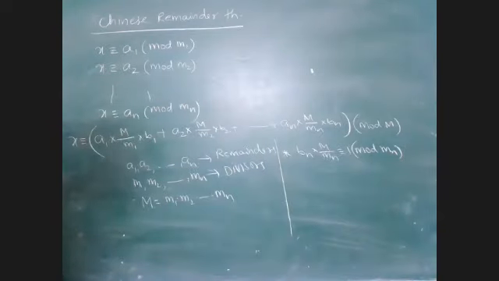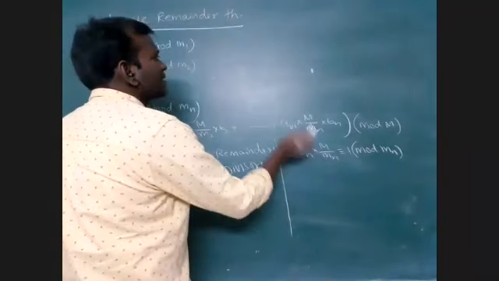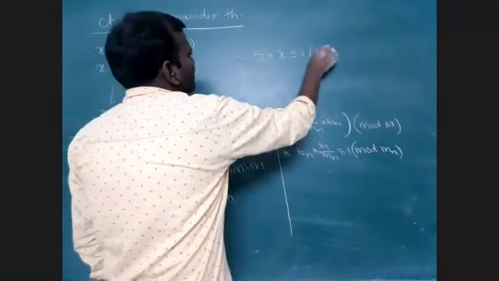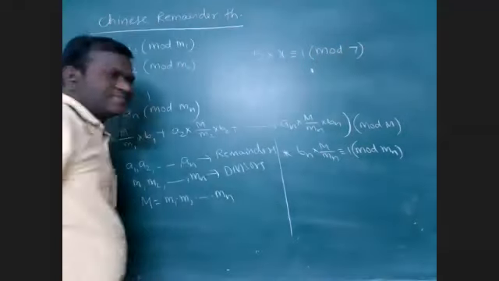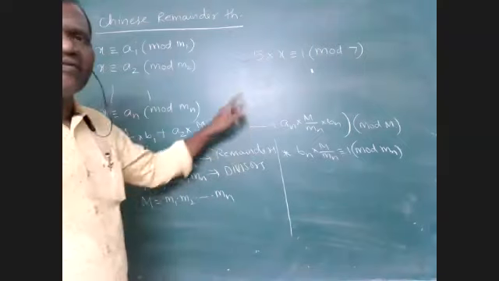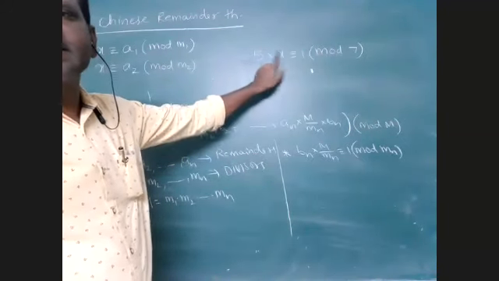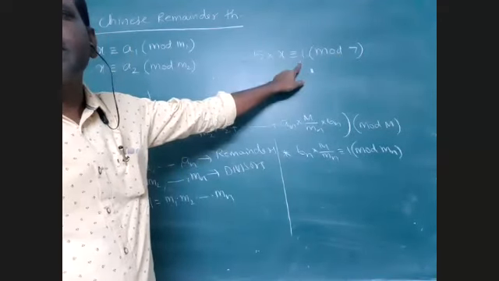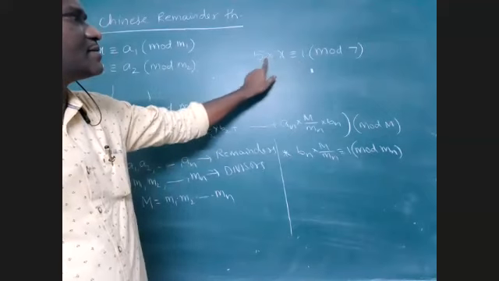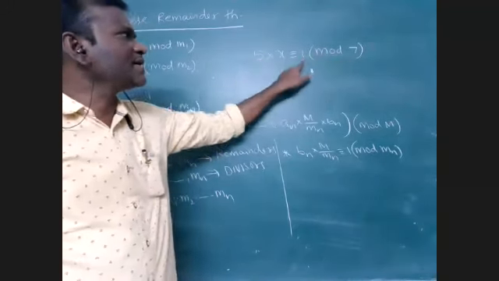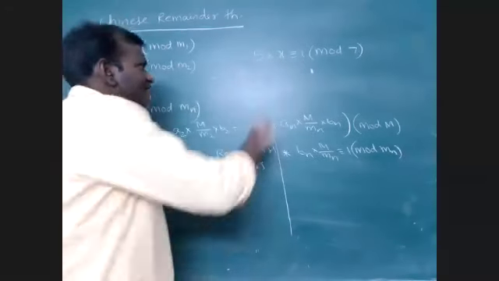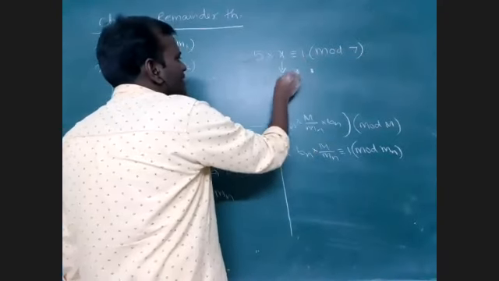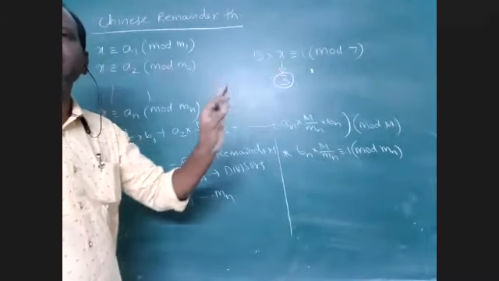For example, how can we find these? Say 5 into some x is congruent to 1 mod 7. That means when we multiply 5 by x and divide by 7, I want to get the remainder 1. What is possible? 5 into 1, not possible. 5 into 2 is 10; when divided by 7, the remainder is not 1. 5 threes are 15. If x is equal to 3, I get 15, and when divided by 7, the remainder is 1 only. So our x value will be 3. The smallest one is 3 here.